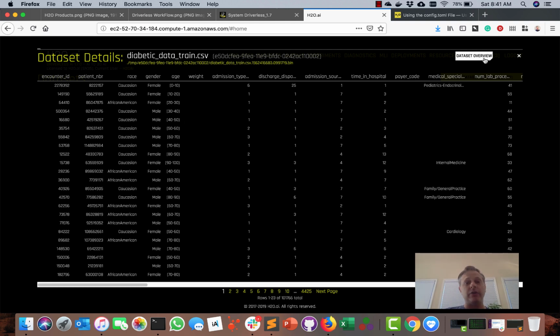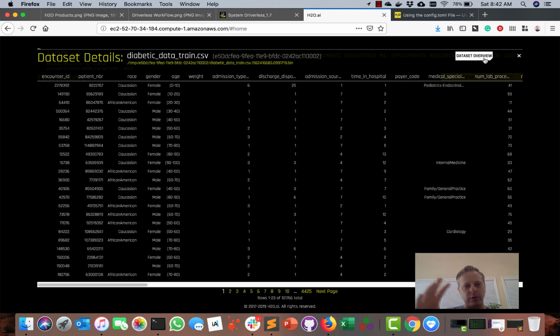I was working on site with a client, and they said they had a numerical column, and they pulled this out of a Hadoop cluster, and when we loaded it into Driverless, it came back saying it was a string. We were going back and forth, and sure enough, they had a NaN, not a number, term in there, which in their Hadoop cluster was recognized differently than it was in Driverless AI. Once we understood that, we were able to correctly shape the data and load it in, and everything worked.